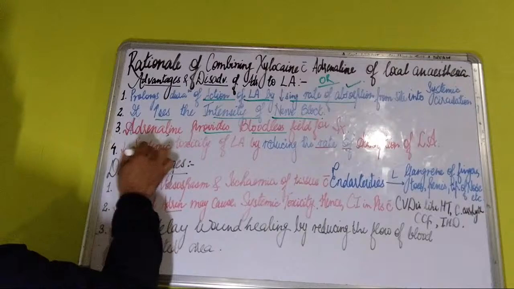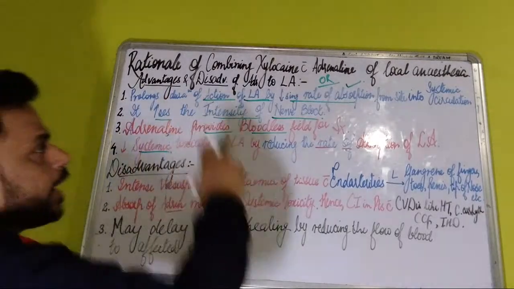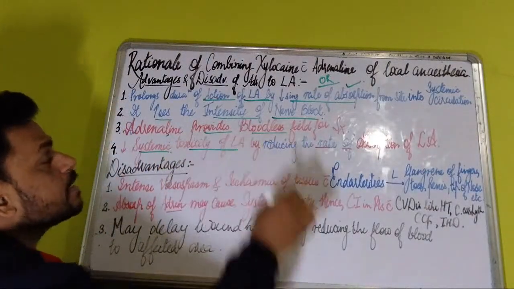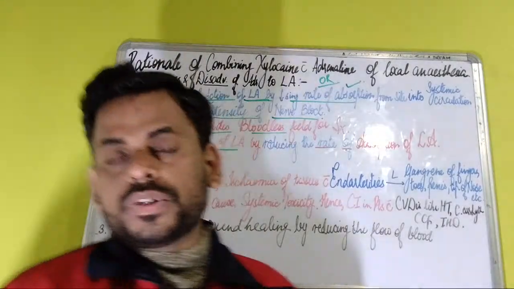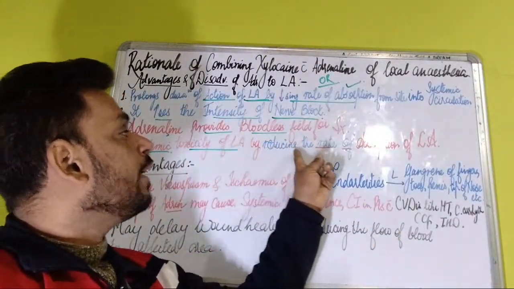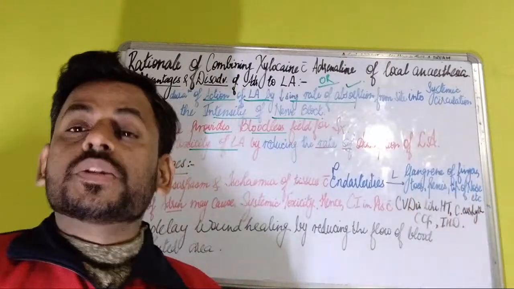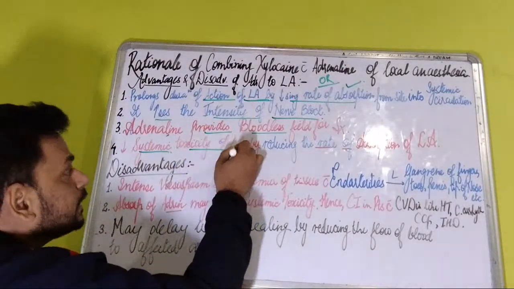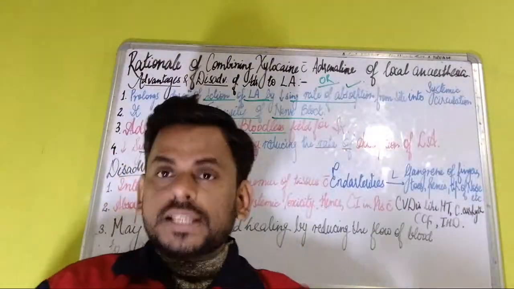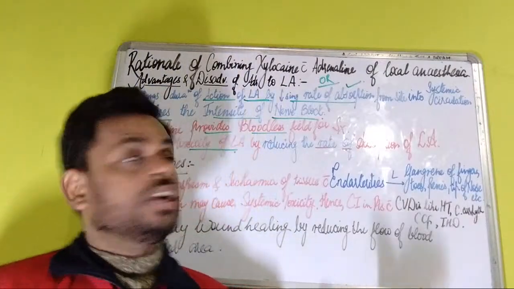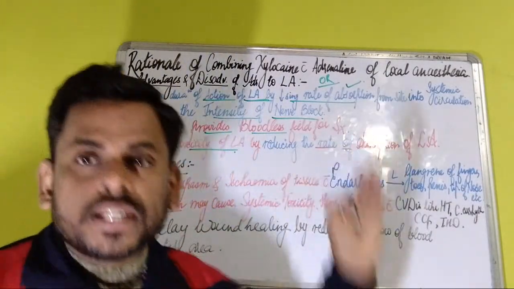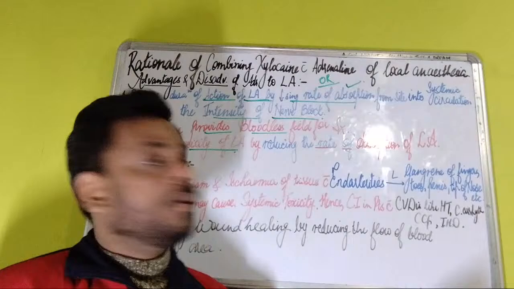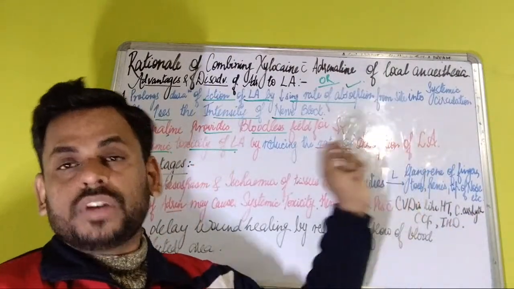The next important advantage of adding adrenaline to local anesthesia is that it decreases the systemic toxicity by reducing the rate of absorption of LA. Once adrenaline is added, it decreases the systemic toxicity of LA, as the anesthetic enters the systemic circulation. How? By decreasing the absorption of local anesthesia.